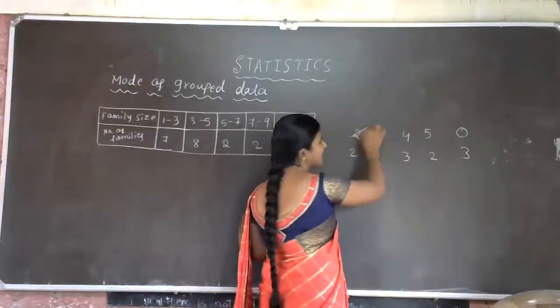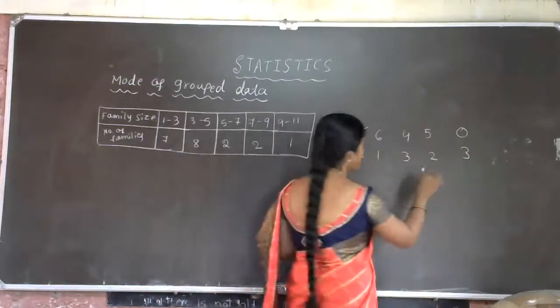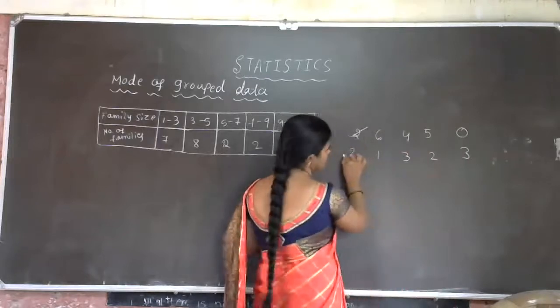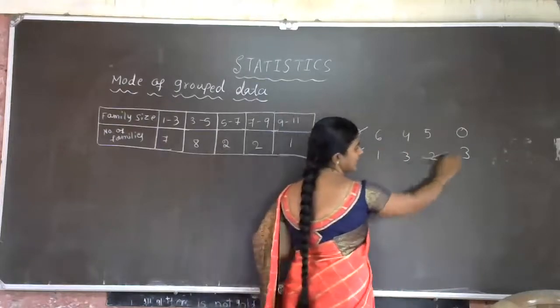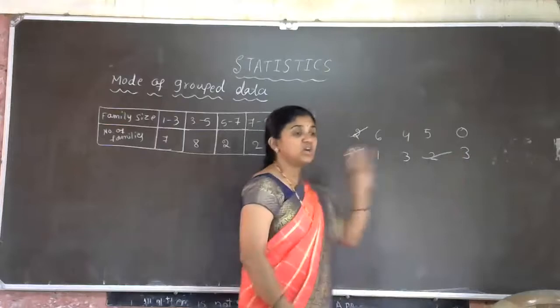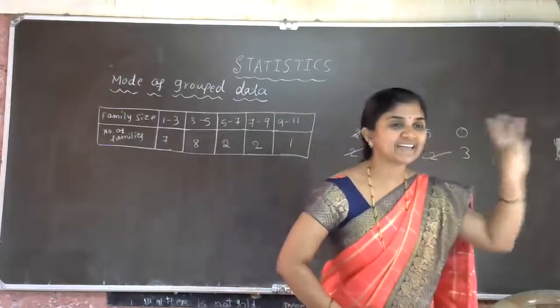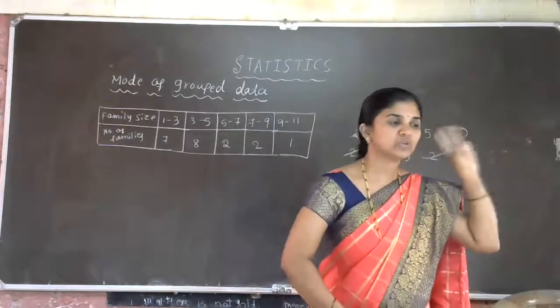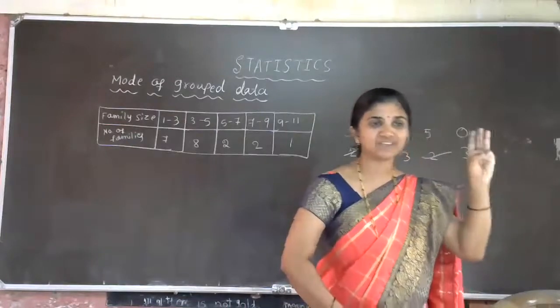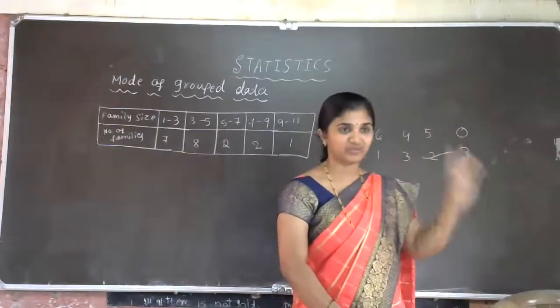In the first match, 2 wickets. Again, in the sixth match, 2 wickets. Again, in the ninth match, 2 wickets. So 2 is repeated 3 times. In the sense, 2 has the highest frequency.